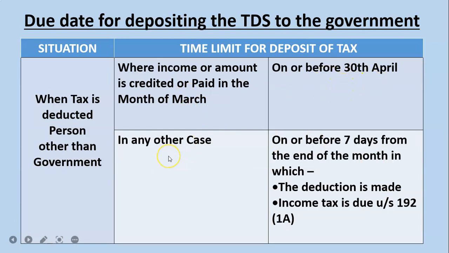But in other cases, from April to February in the financial year, the due date is the 7th of the following month. Which means if you are making any payment or expense in the month of April, then the due date will be before 7th May. This continues from April to February, but in the month of March, the due date is 30th April. As it is the end of the financial year, they have extended it to on or before 30th April. Okay, so this is the time limit for depositing of tax.